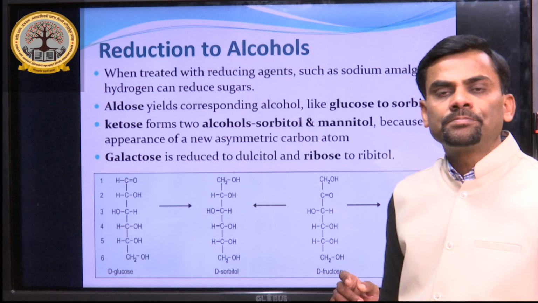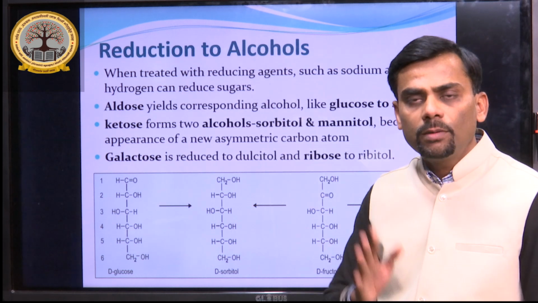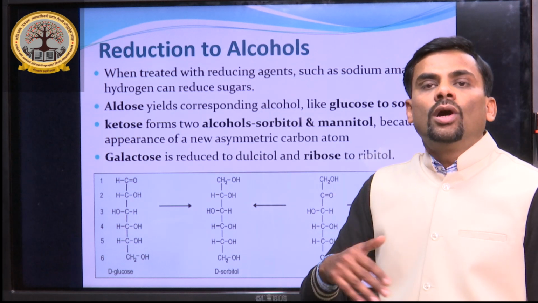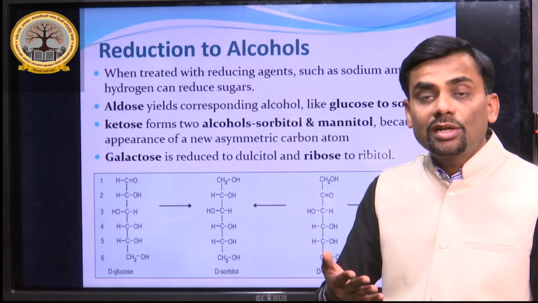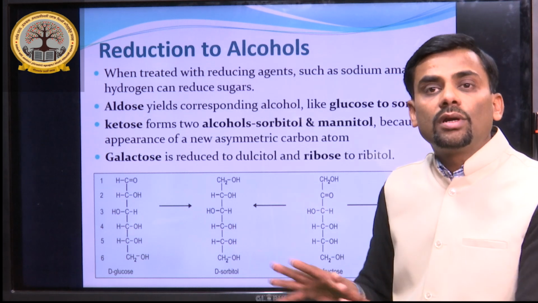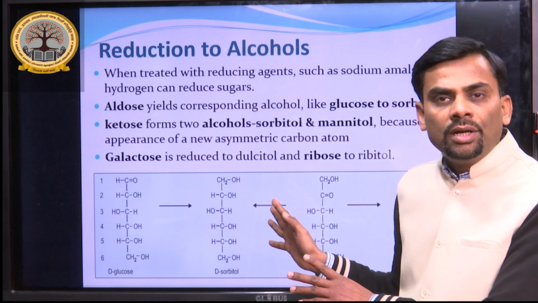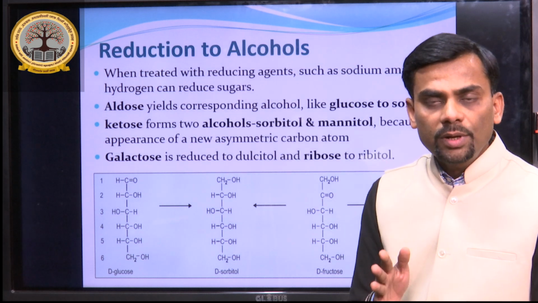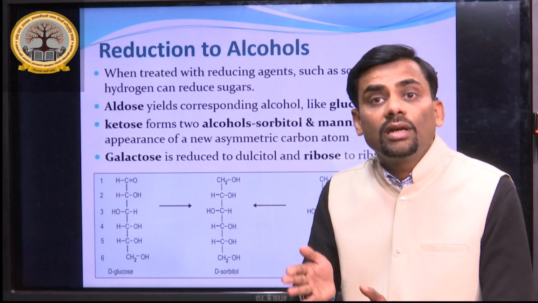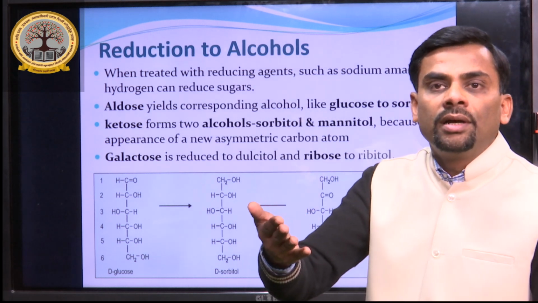The last important chemical property of monosaccharides is that they are reduced to alcohol. It is the reduction property of monosaccharides. Do not confuse reducing sugar with reduction. In the case of the first chemical property, reducing sugars, monosaccharides or other reducing sugars can reduce Benedict reagent.